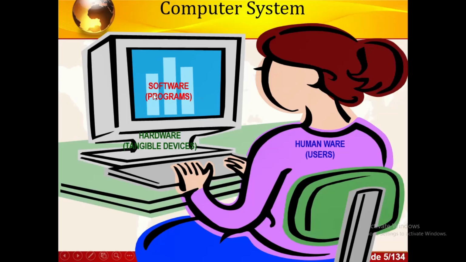Then we have what we call, this is actually the illustration of the computer system. As you can see here, these are the softwares which are always found inside the computer, or the programs. Then we have the hardwares, the tangible devices, things we can touch and feel. For example, keyboards, mouse, and other connected devices on a computer. Then we have the humanware, or what you call liveware, or you can call them the trained personnel. Anybody who uses a computer is called a user, is called a humanware. So this is the illustration. All this must be there so that the computer system can really operate.